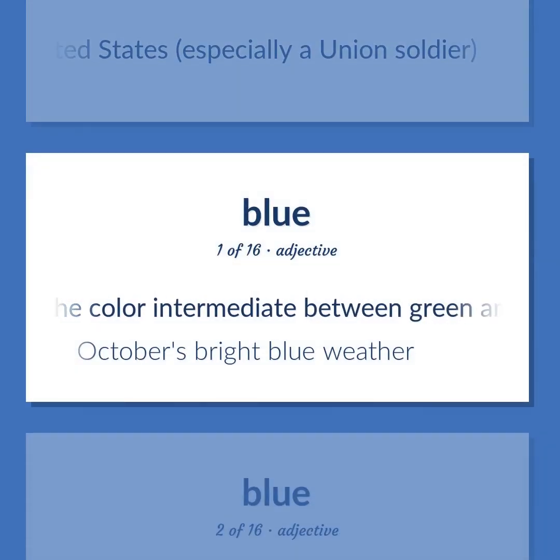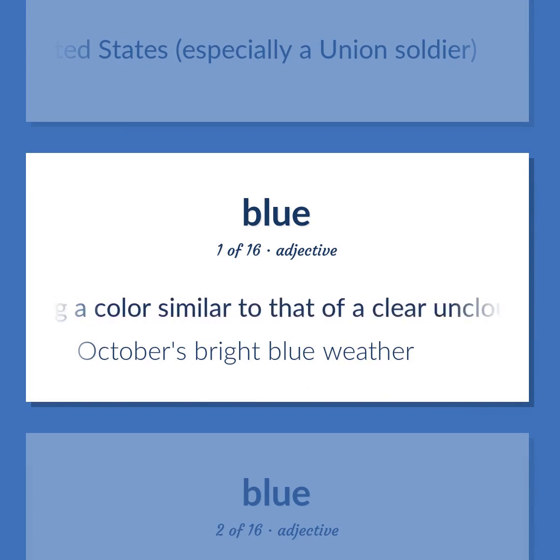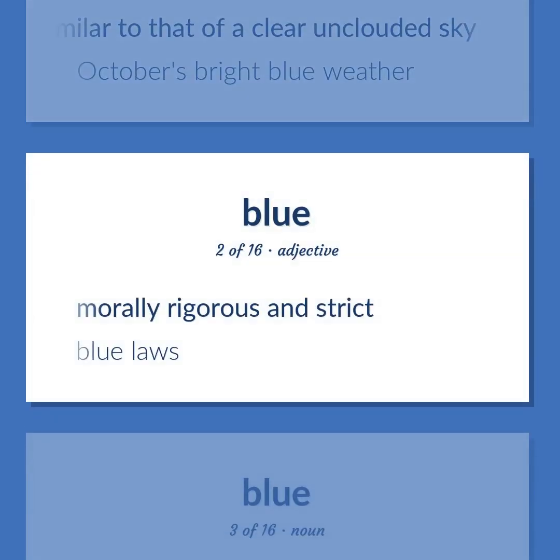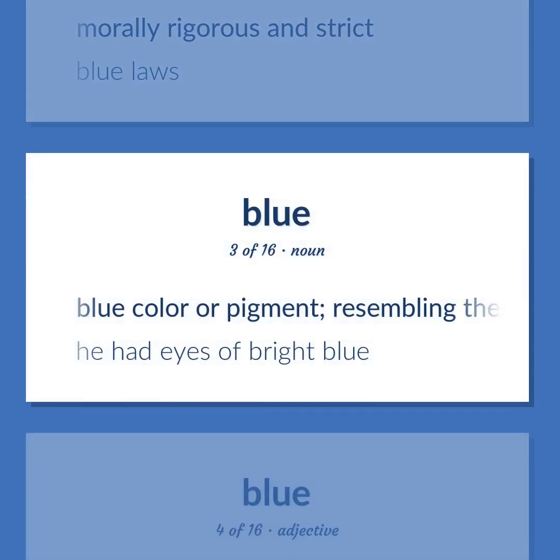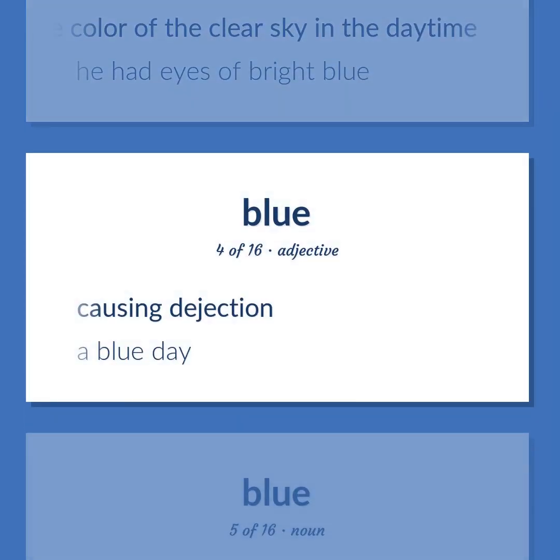Of the color intermediate between green and violet, having a color similar to that of a clear unclouded sky. October's bright blue weather. Morally rigorous and strict. Blue laws. Blue color or pigment, resembling the color of the clear sky in the daytime. He had eyes of bright blue. Causing dejection. A blue day.